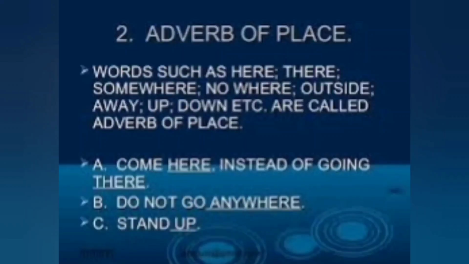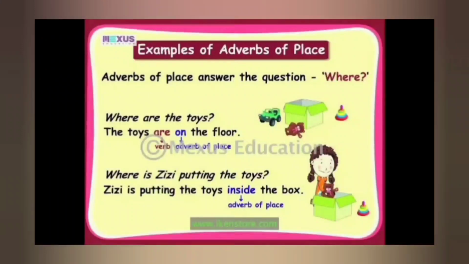So, we have already learned what adverbs of place are, which answer the question where. Where are the toys? The toys are on the floor. Where is Sissy putting the toys? Sissy is putting the toys inside the box. So, we are asking the question where.